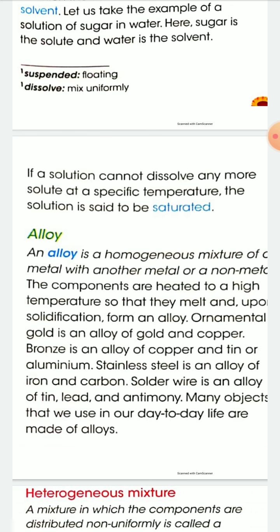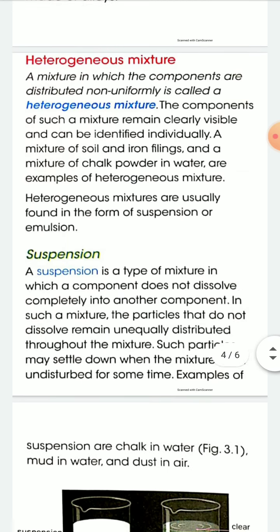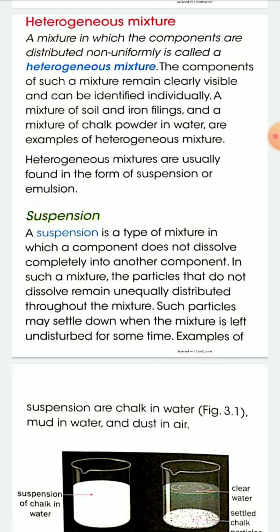Many objects that we use in our day-to-day life are made of alloys. Okay. Now, the second type of mixture is heterogeneous mixture. A heterogeneous mixture is a mixture in which the components are distributed non-uniformly.